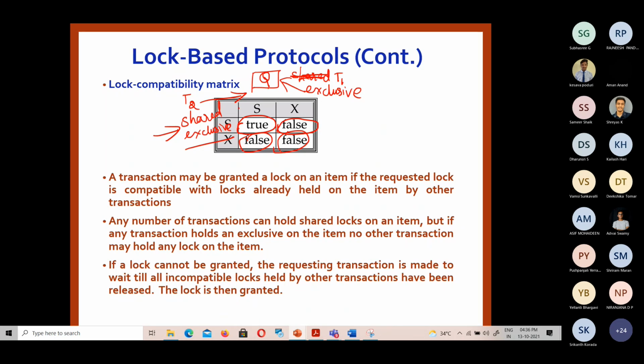Only the shared mode lock can be shared by transactions, like what we see: an RR conflict is allowed. The other kinds of conflicts, WR or WW, are not allowed. That is what the lock compatibility matrix also says.